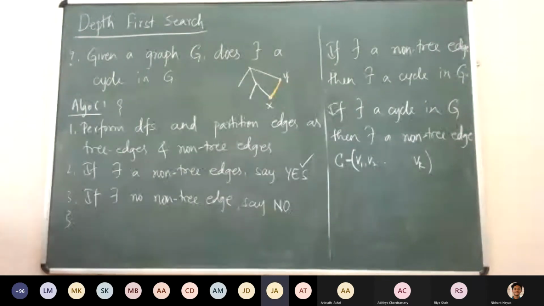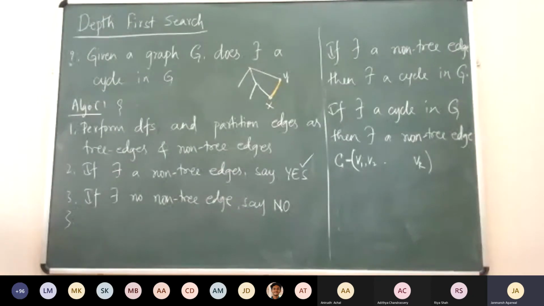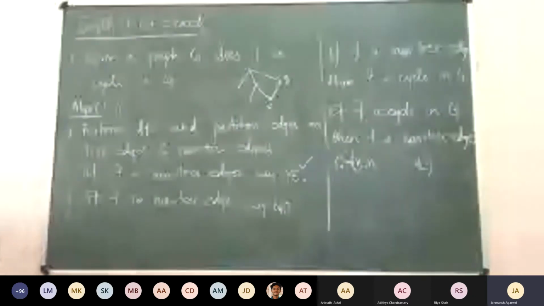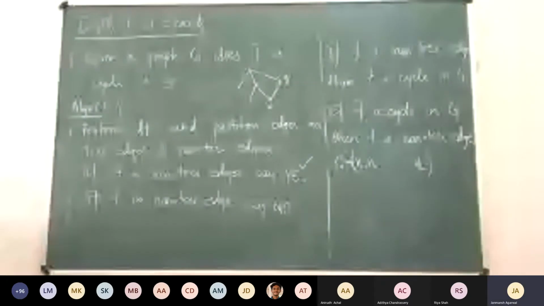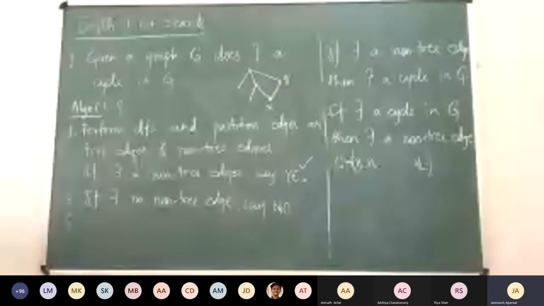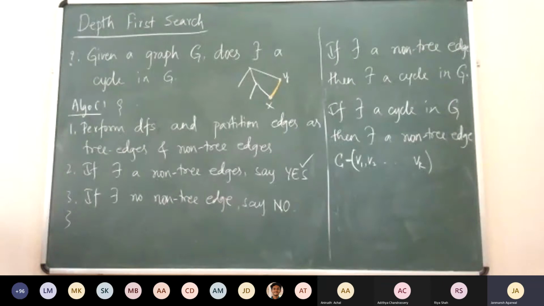We can say that if we know that there exists a cycle in G, and we take two vertices in the cycle, U and V, then there exist two neighbors U and V such that U and V contain an edge, and there is also a path from U to V, that is the cycle's path. So in a tree, while doing DFS, we get a tree. Therefore, there cannot be a cycle in the tree. Hence, either the UV edge or any edge from the cycle will be a non-tree edge.